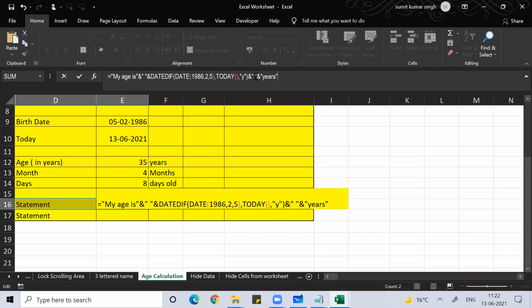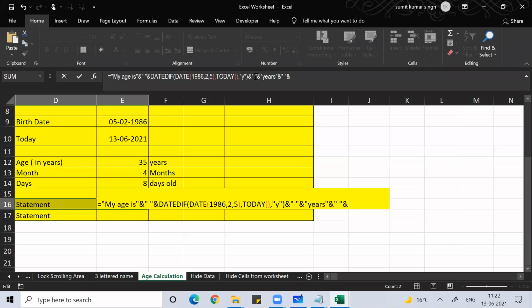Then comma, TODAY, open bracket, close bracket, comma, double quote, y, double quote, close bracket, Shift 7, double quote, space, double quote, Shift 7, double quote, years, double quote. So my age is 35 years. Then Shift 7, double quote, space, double quote. So my age is 35 years.